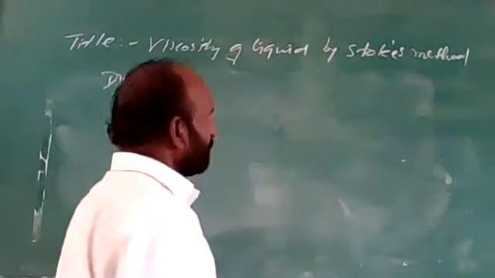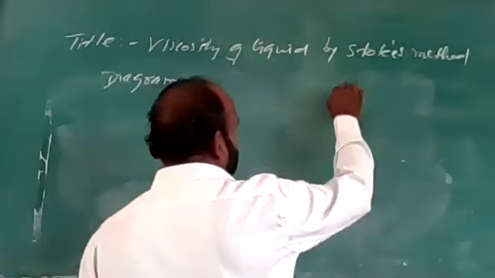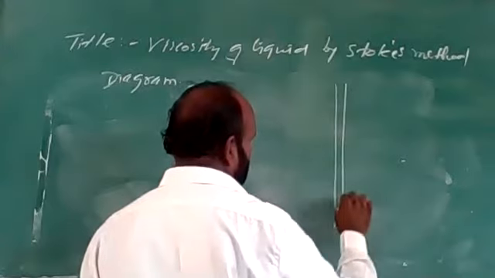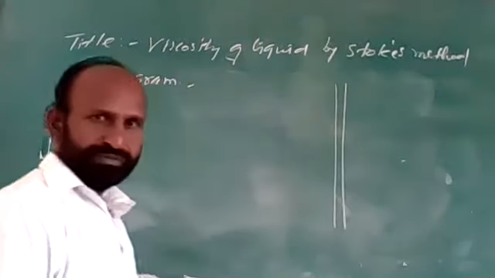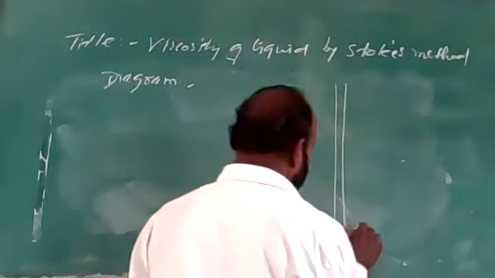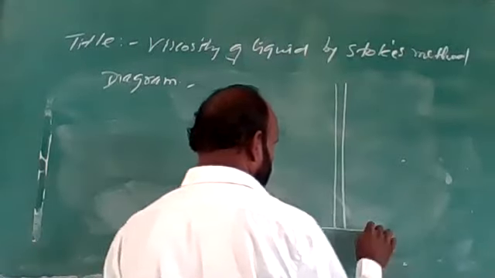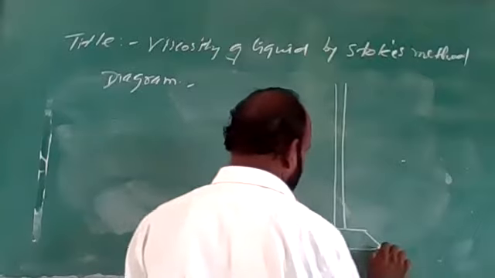In this diagram, we'll take a glass tube. This is a glass tube, and this glass tube is supported by this rigid support. This is a rigid support.